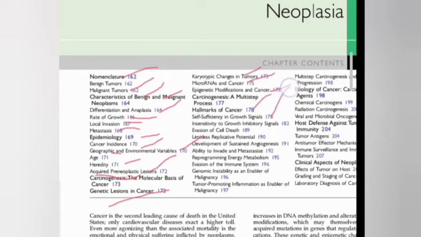That is, first is self-sufficiency in growth signal. Second is insensitivity to growth inhibitory signal. Third is evasion of cell death. Fourth is limitless replicative potential. Fifth is development of sustained angiogenesis. Sixth is the ability to invade and metastasize. Seventh is reprogramming of energy metabolism. Evasion of the immune system. Genomic instability as an enabler. Lastly, tumor promoting inflammation. Then we discuss the